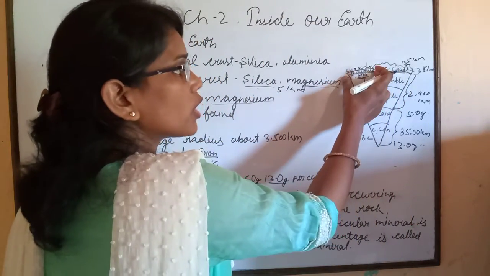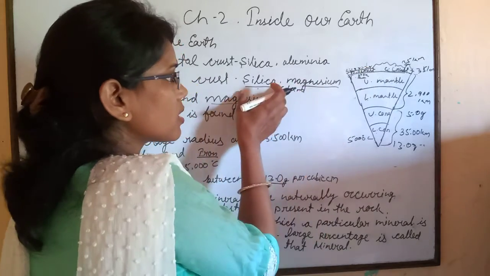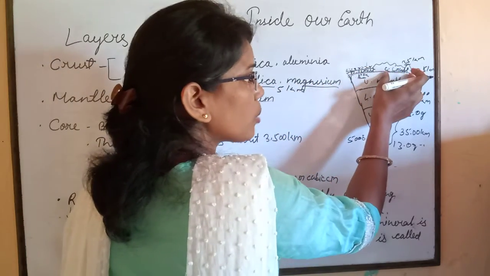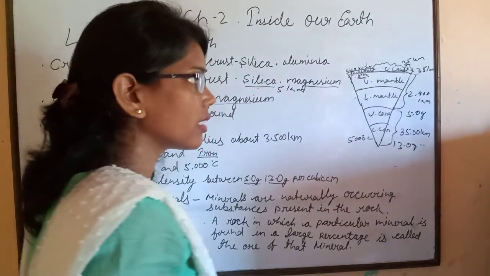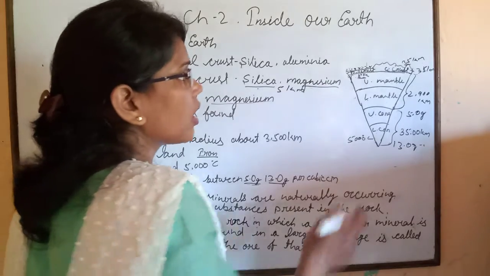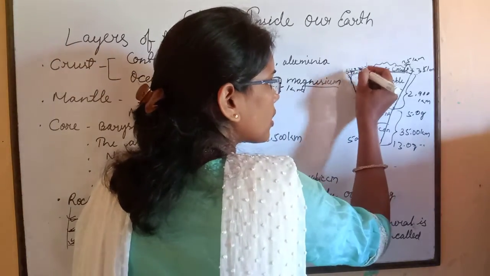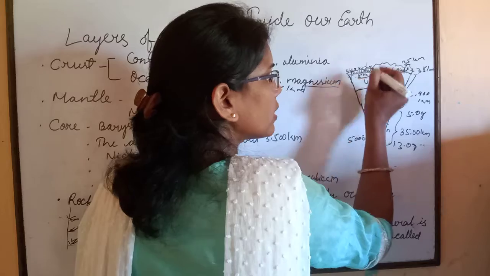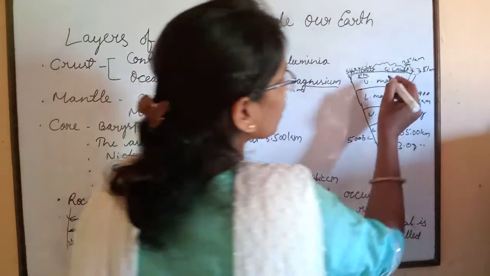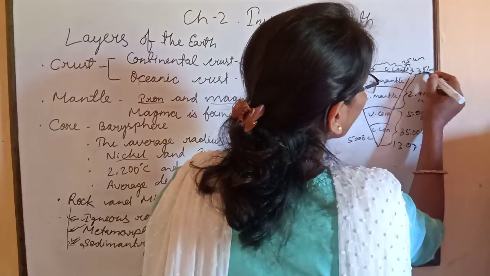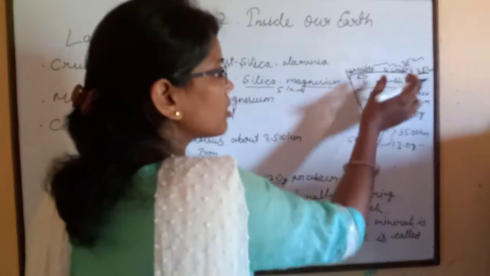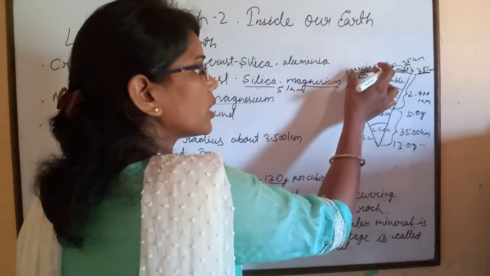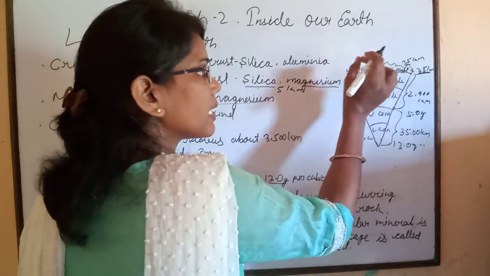All the water part comes under the oceanic crust and the land part comes under the continental crust. Oceanic crust is 5 km thick, whereas continental crust is 35 km thick. That means continental crust is thicker as compared to oceanic crust.